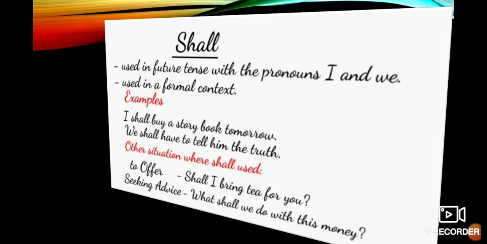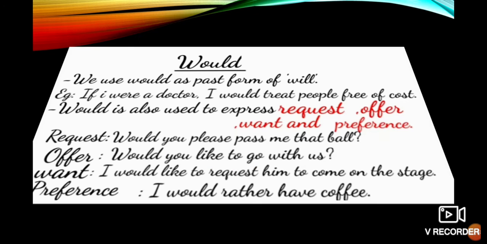Okay. Shall is used in the future tense with the pronouns I and we. It is also used in a formal context. Formal: "I shall buy a storybook tomorrow." So it tells about the future. "We shall have to tell him the truth." These are for the future. Another situation where shall is used is to offer: "Shall I bring tea for you?" Also seeking advice: "What shall we do with this money?"